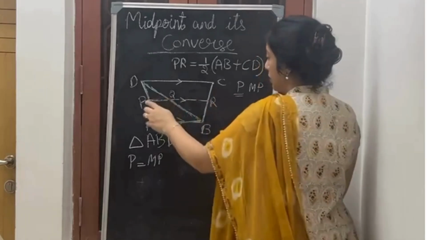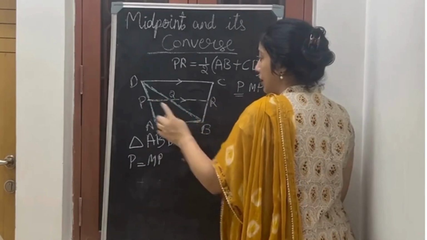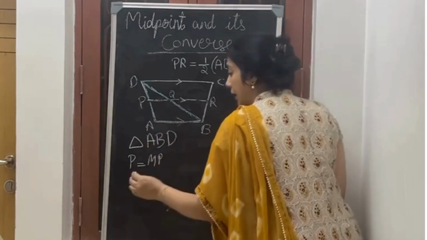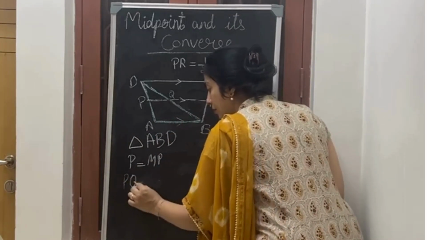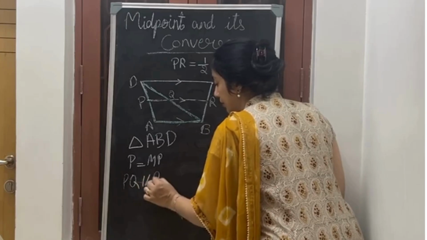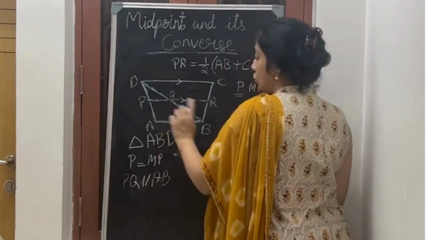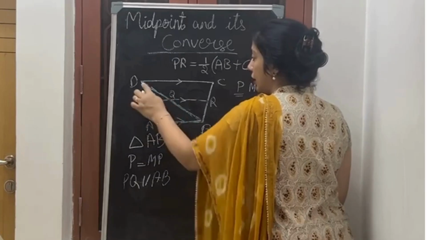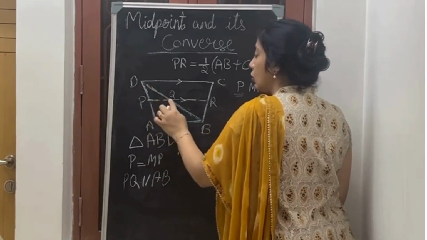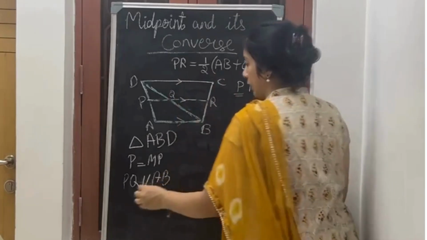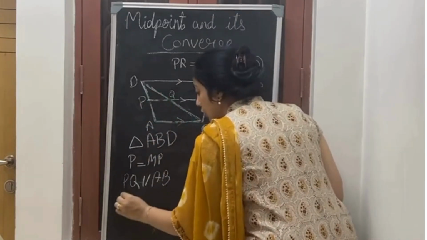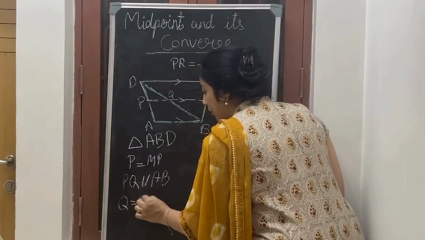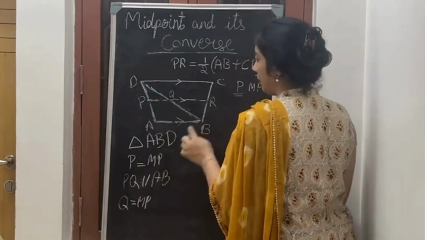It's given because PR is parallel to AB, so PQ is also parallel to AB. When this is parallel and this is the midpoint, then Q is also a midpoint. Therefore, Q is the midpoint of DB.